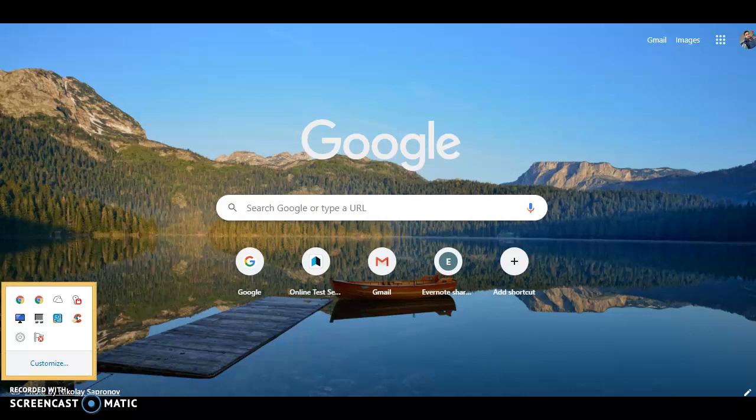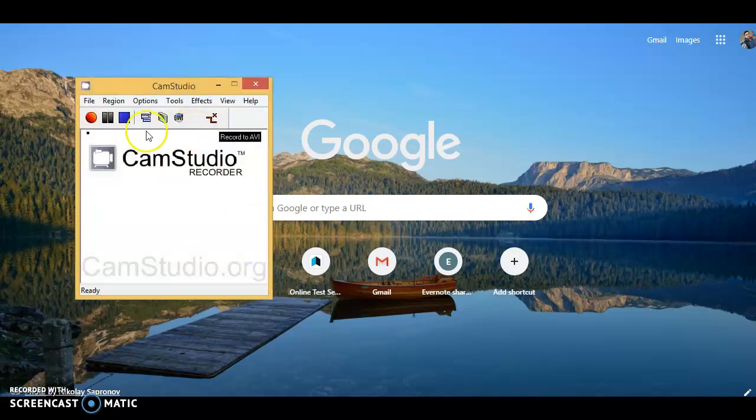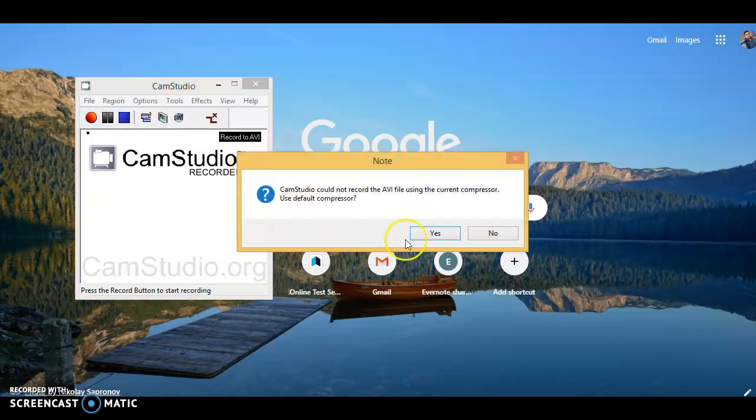Let me show you now. If you are using CamStudio to record videos, suppose I am going to start recording using CamStudio. You will see huge changes in file size. So let's click on yes. CamStudio could not record the AVI file in the current compressor. Use default compressor? Yes. Okay.